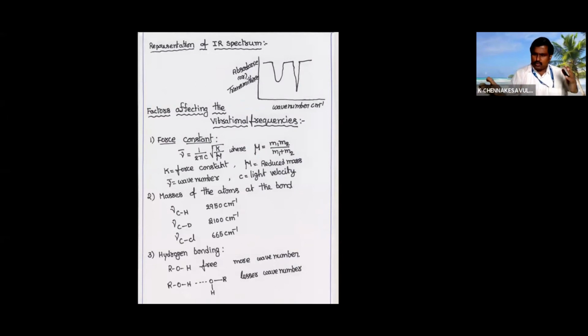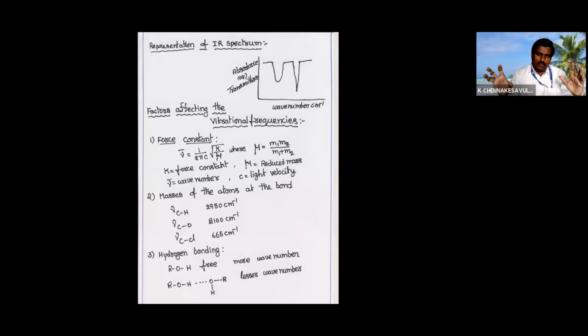For the interaction of matter with radiation, we take absorbance on the y-axis and wave number, which relates to energy, on the x-axis. The IR range is from 400 to 4000 cm inverse.